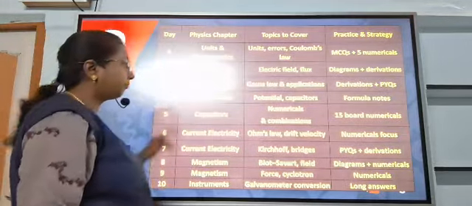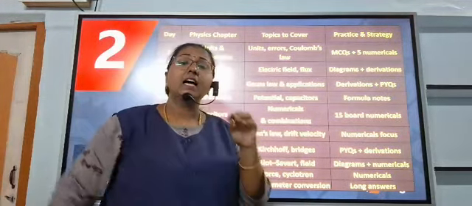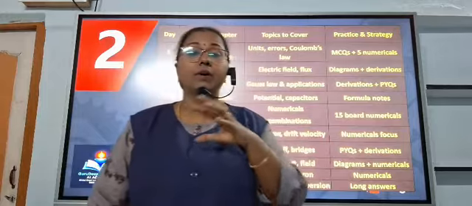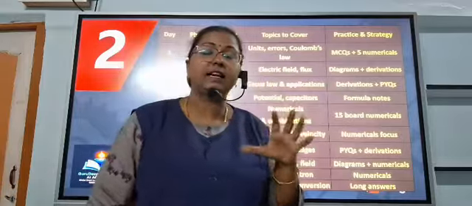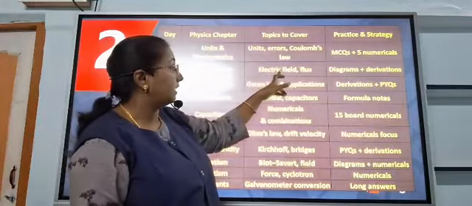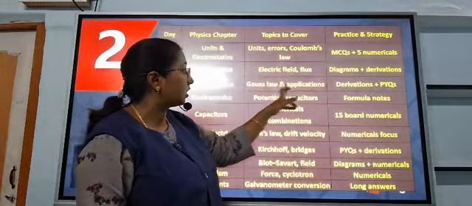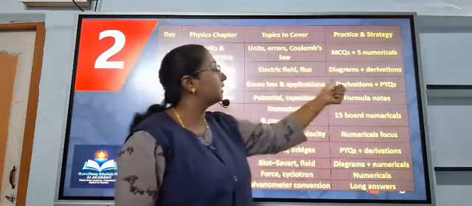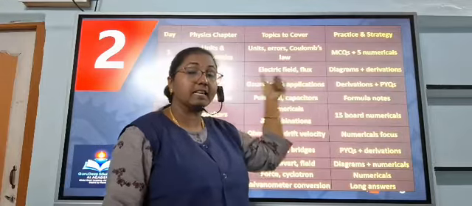And day 3, again electrostatics: Gauss law and its application, because you have to take one complete day for the related numericals, for example electric field and flux and Gauss law and its application. This derivation as well as the numericals you have to practice immediately.